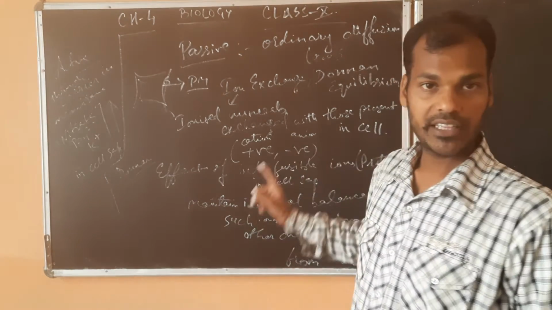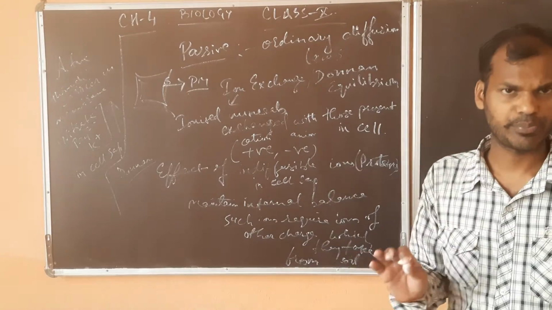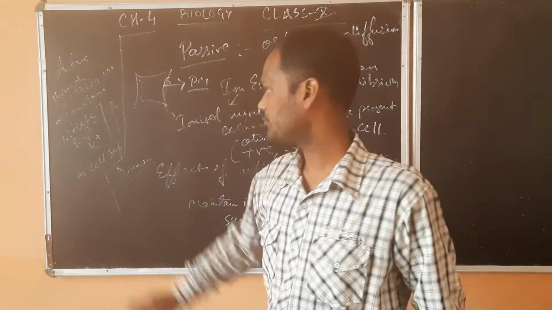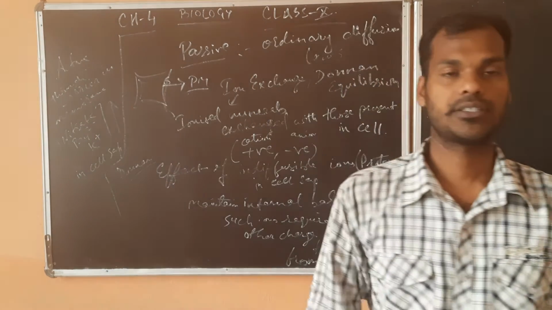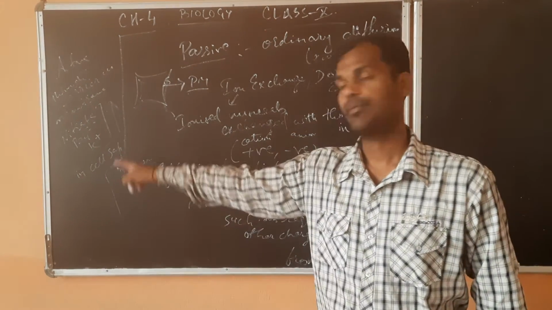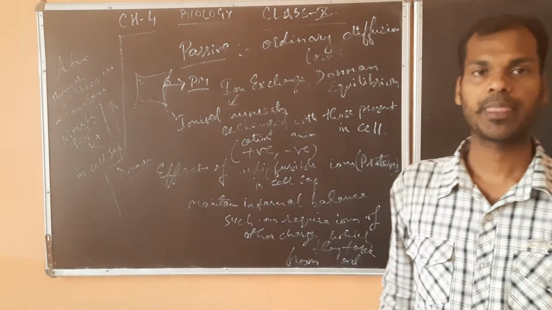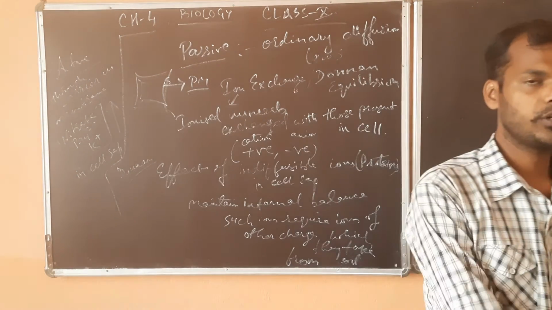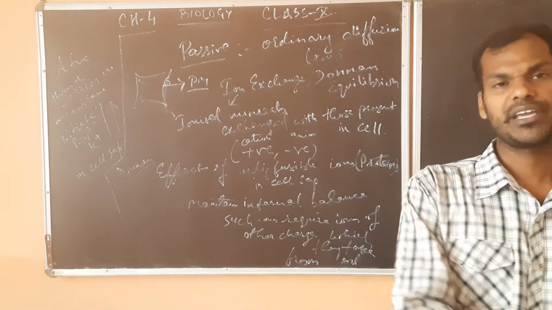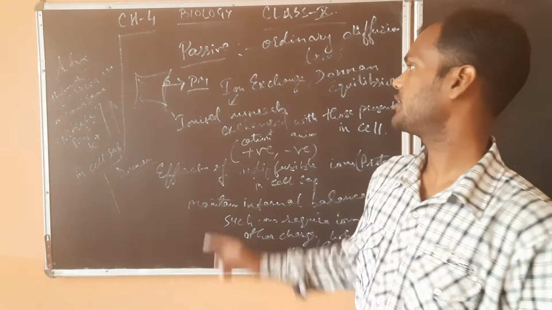There we have seen that only a concentration difference was coming into action, but here, nitrates, phosphates, potassium come into the cell sap with the help of some carrier molecule which is helping them come inside the cell sap. So this is the difference.